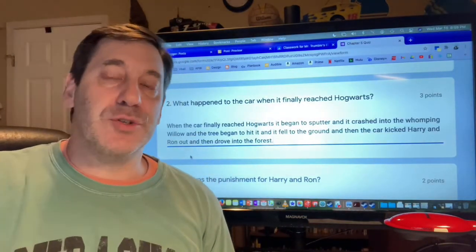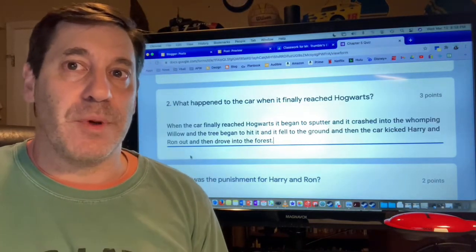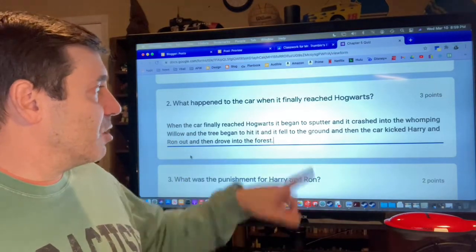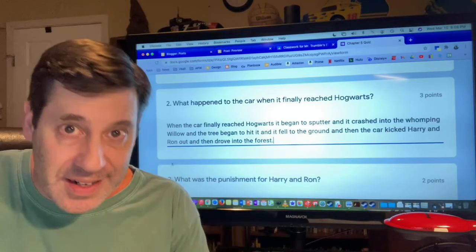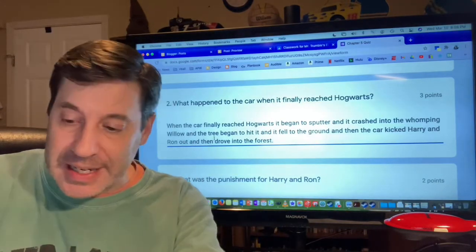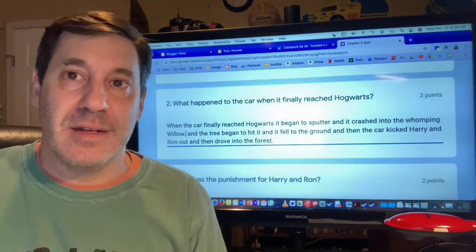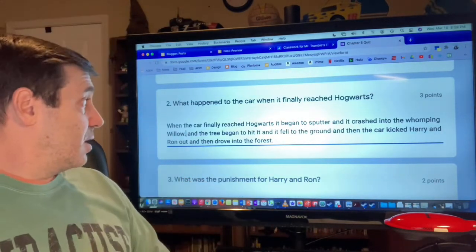But what we need to do is we need to stop, and we need to break this sentence up into multiple sentences. So you might say, when the car finally reached Hogwarts, it began to sputter, and it crashed into the Whomping Willow. And it's after Willow where I'd say, okay, you got 2, you got to put a period in. You can't just keep putting and. All right, once you get 1 or 2, you got to stop. You got to start a new sentence.